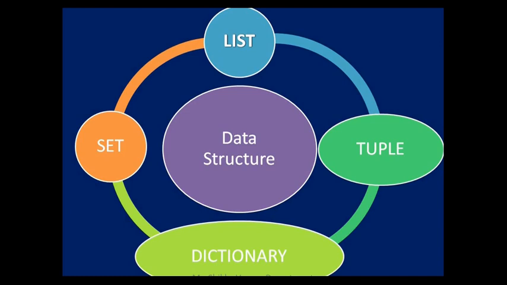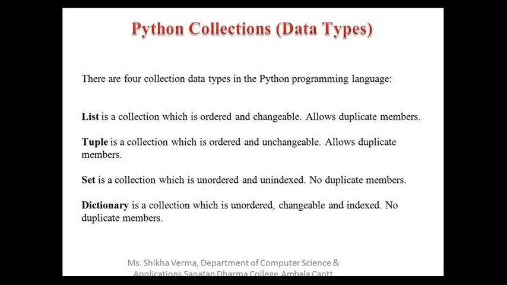The first one is list, the second one is tuple, the third one is dictionary, and the fourth one is set. From now on you will have to learn these four types: list, tuple, dictionary and set.